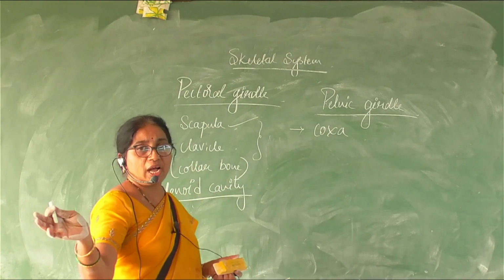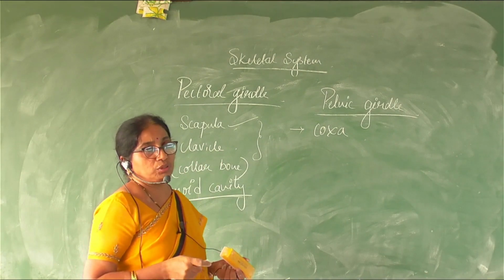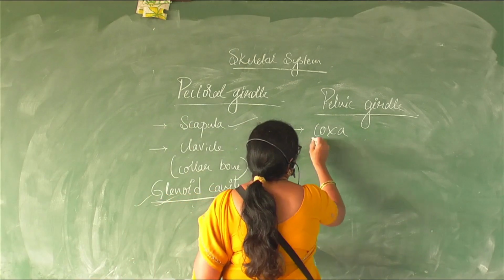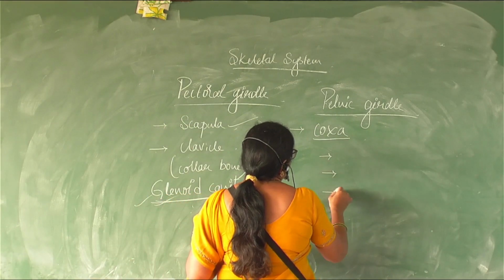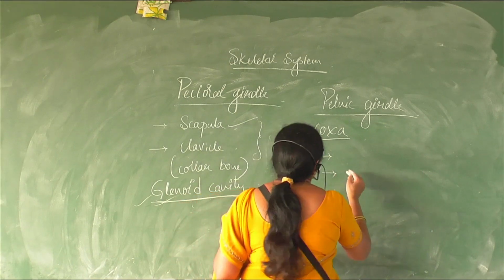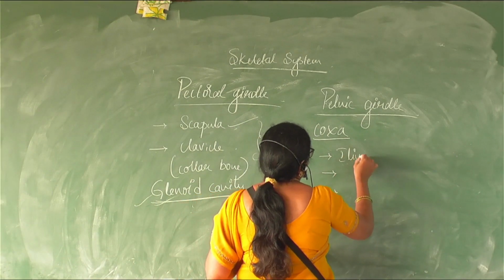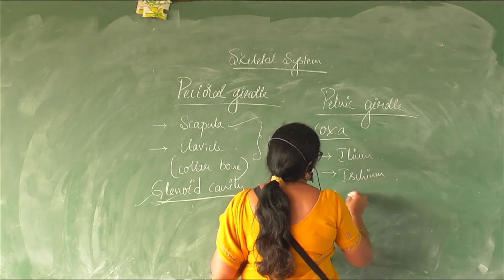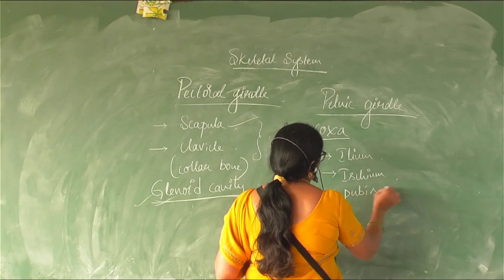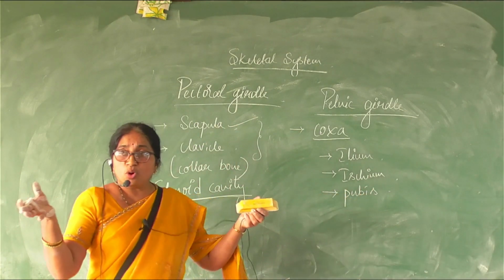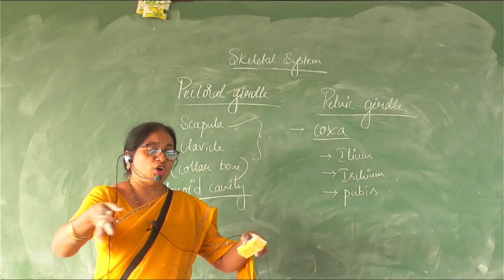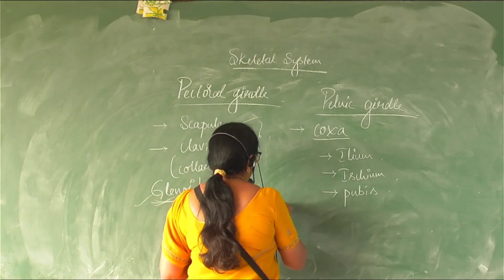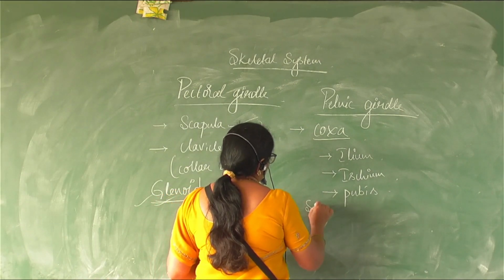It has two halves, so there are two coxal bones, and each coxal bone is formed by the fusion of three bones: ilium, ischium, and pubis. Both the coxal bones join in the ventral part of the abdomen to form the pubic symphysis.